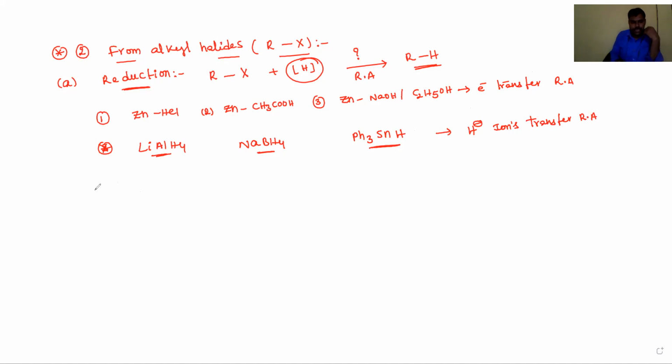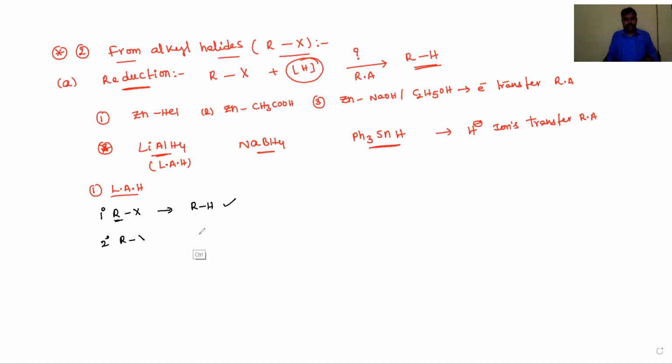For example, lithium aluminum hydride, which we can write in short as LAH. Lithium aluminum hydride can reduce primary alkyl halides, where the alkyl group has a primary carbon, converting them into RH, and secondary alkyl halides are also converted into RH.